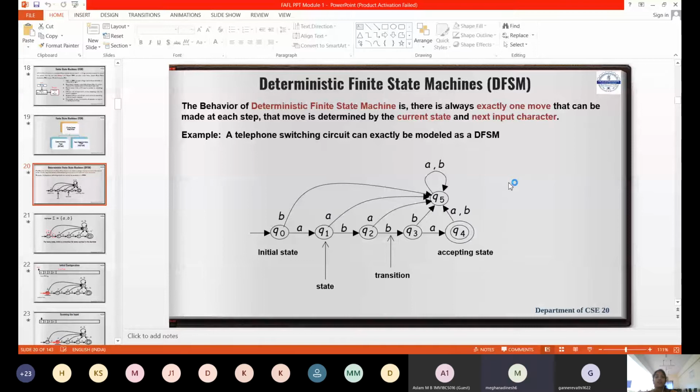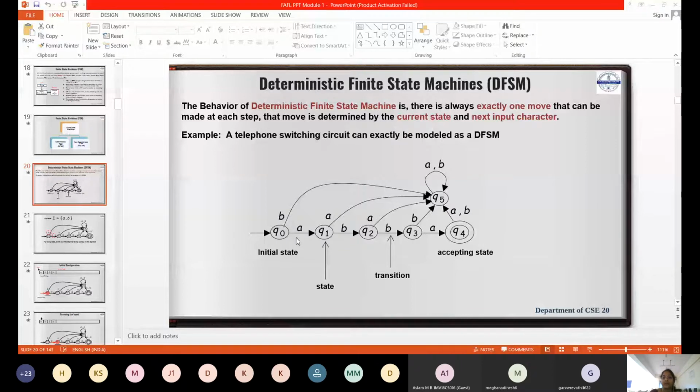Yes, ma'am. The reachable states from Q naught are Q1 as well as Q5. From Q naught, I can go to Q1 on A, and to Q5 on B. Like that, from Q1, I can go to Q2 as well as Q5. From Q2, I can go to Q3 as well as to Q5.